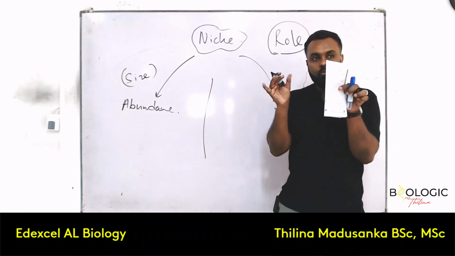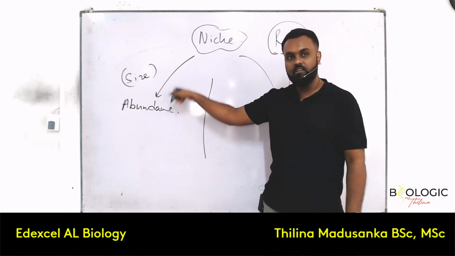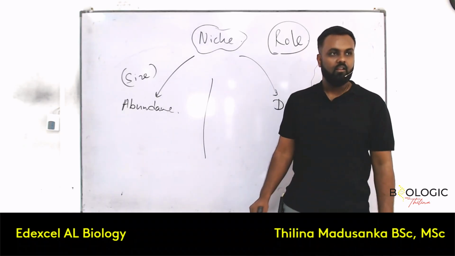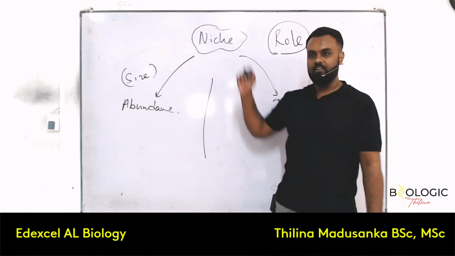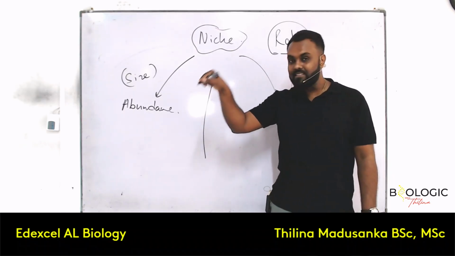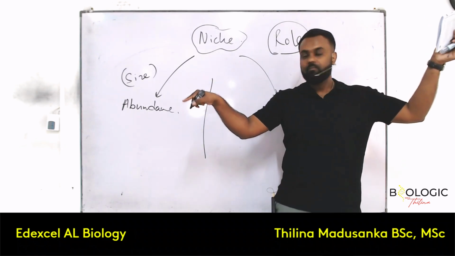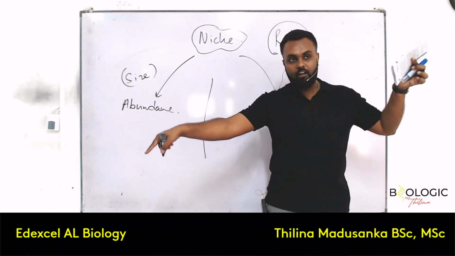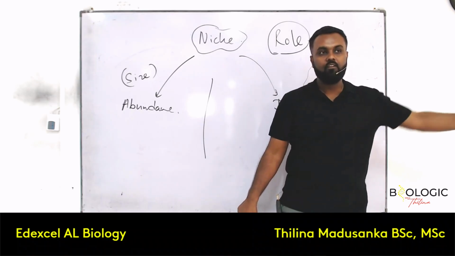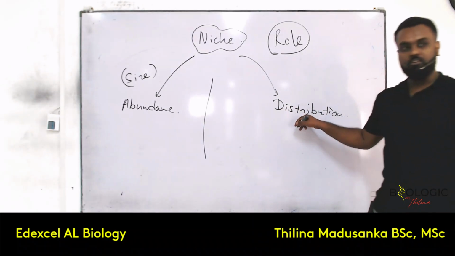So if we have two herbivores eating the same grass, definitely their abundance is going to decrease. If it is not, their abundance increases. So if you find less deer in a particular ecosystem and more deer in another, what is the difference? In their niche, there is only one guy to fill it here, and there are more than one guy to fill it there. Remember that. Okay. What about the distribution?